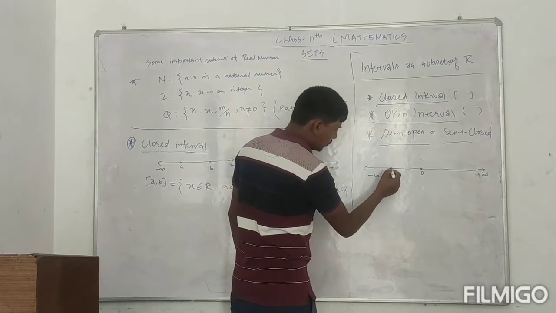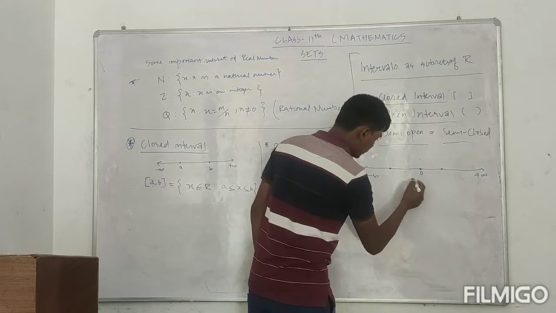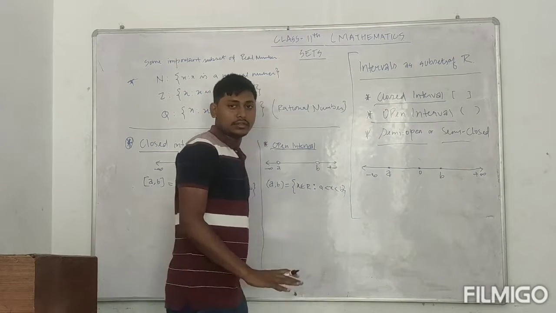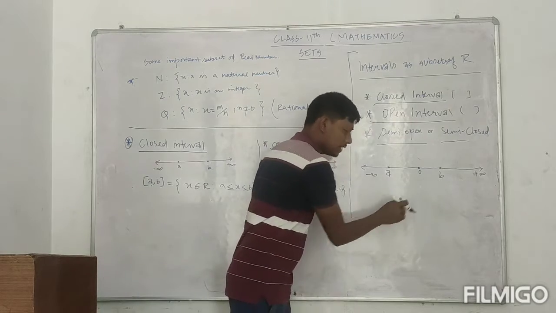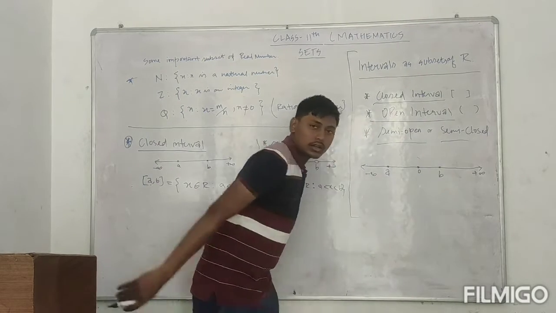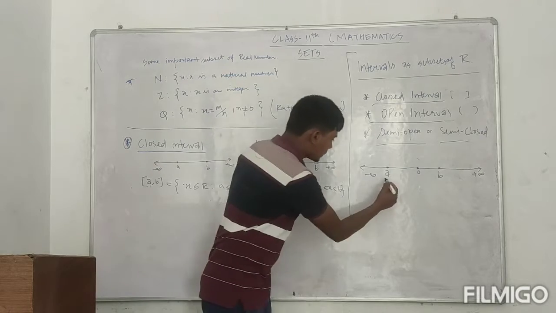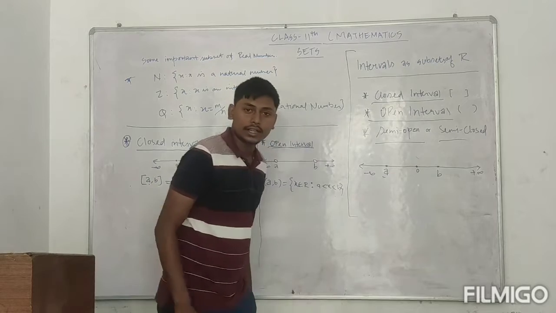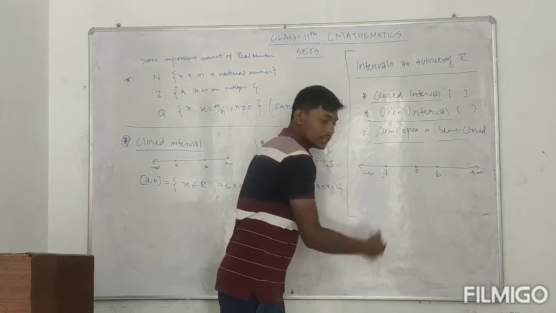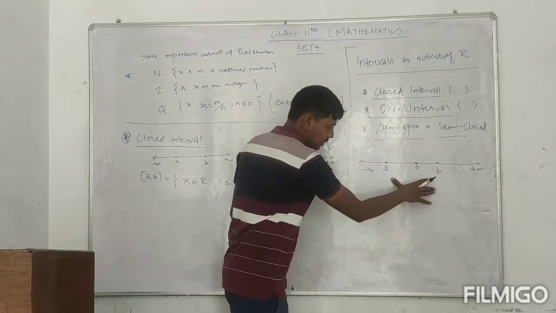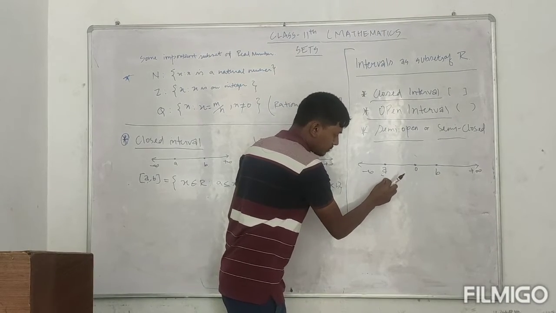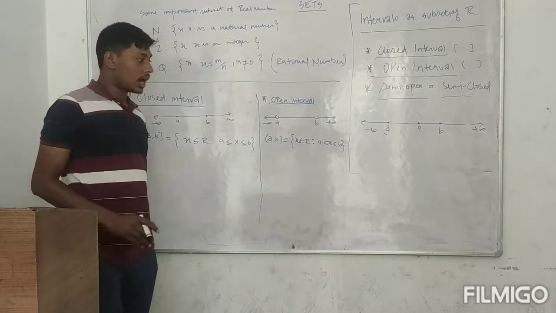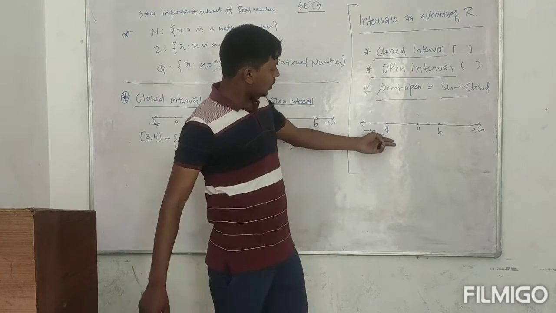So suppose I am taking 2 points between minus infinity to plus infinity. Suppose I am taking A and another one I am taking B. So these are the two numbers in between minus infinity to plus infinity. So of course A and B come in between of those. So if somebody is asking what is the interval between A and B, all the numbers which come between A and B are the interval between A and B.